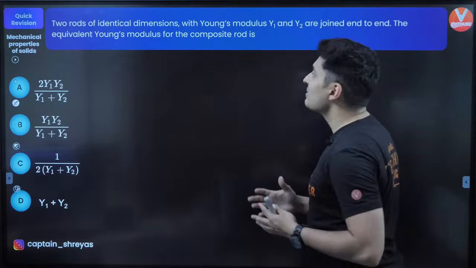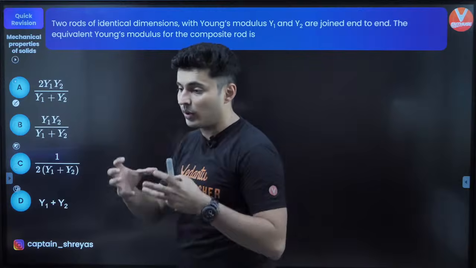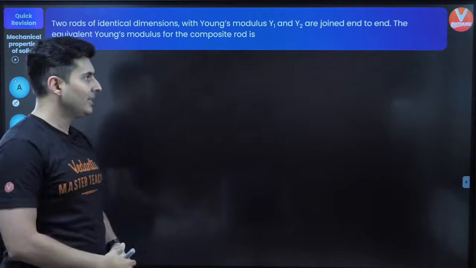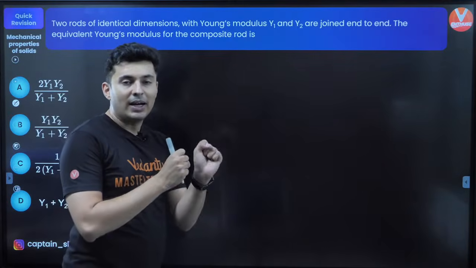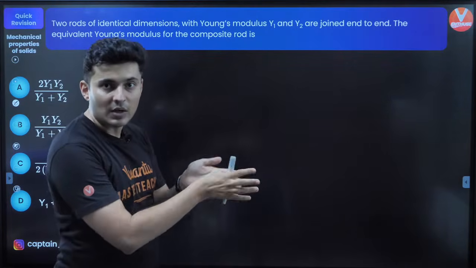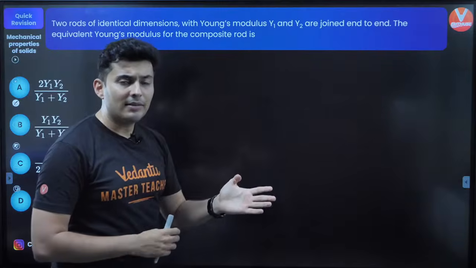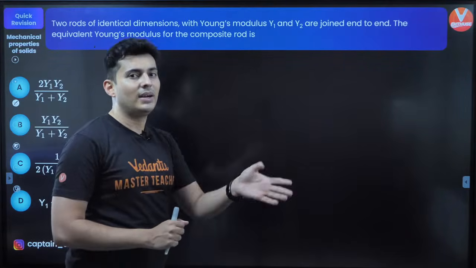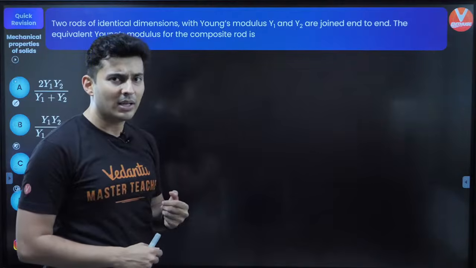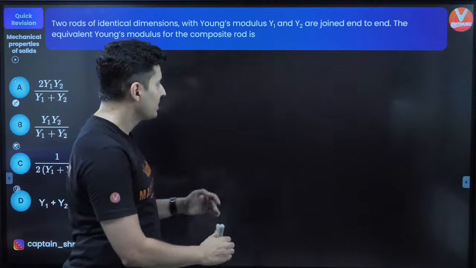The equivalent Young's modulus of the composite rod is how much? Let's try to figure this out. Whenever you find such questions where rods are in series or in parallel, you should know the derivation of springs in series and parallel. If you know it, it is very easy, else you will find it difficult. Some of you might not have studied it. Don't worry, I will teach you.